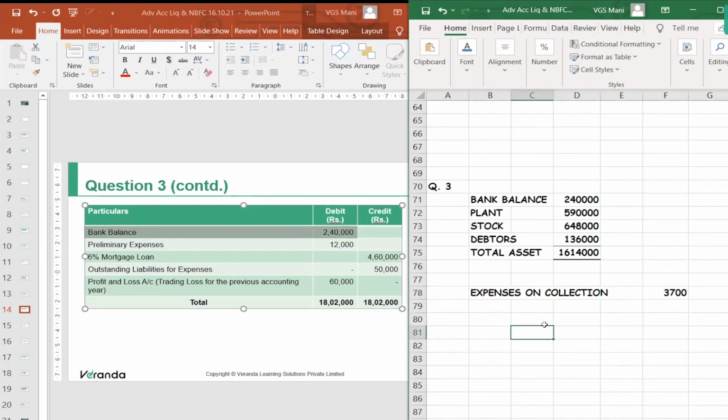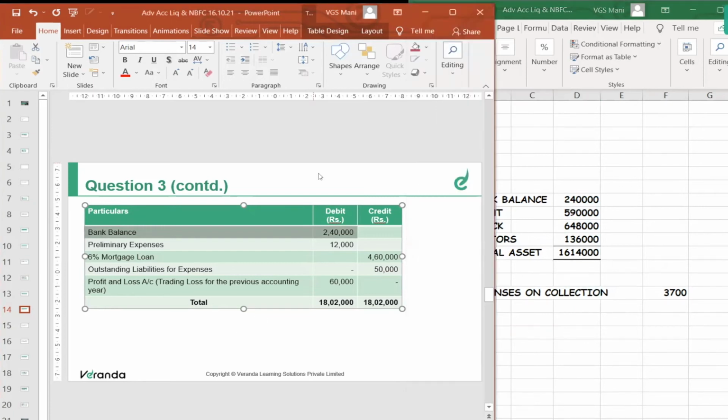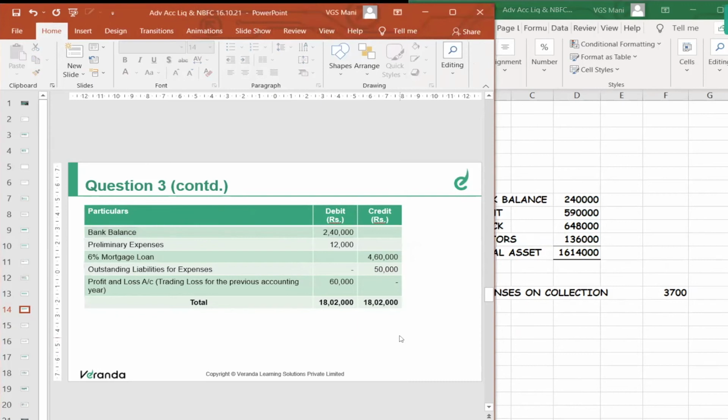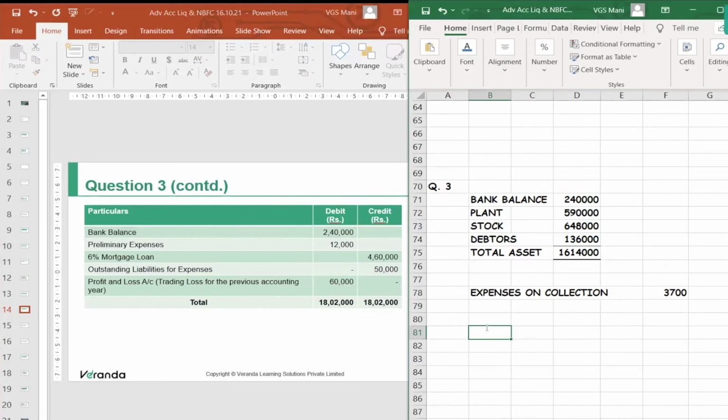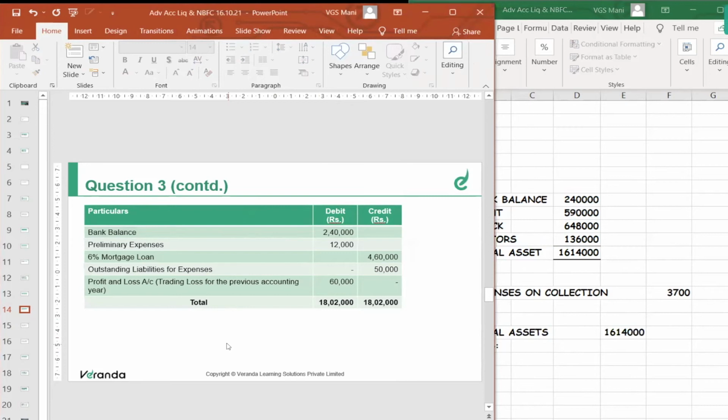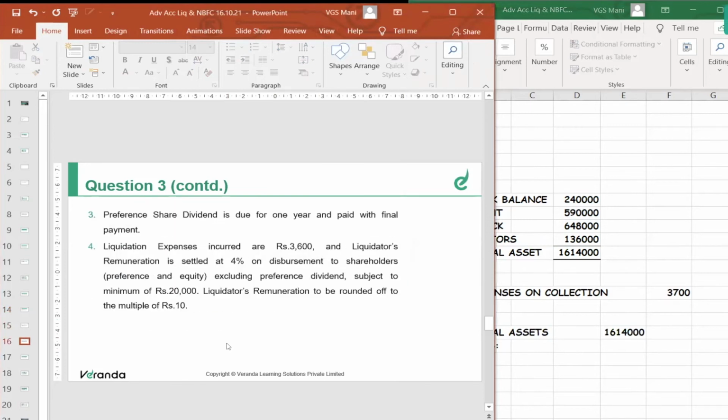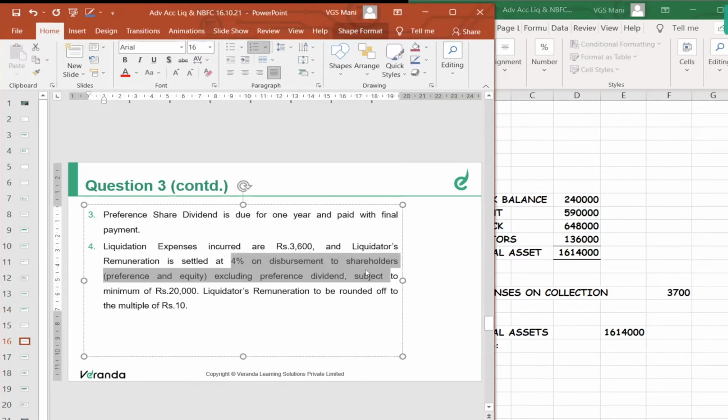Then liabilities one by one. So total assets 16,14,000, less legal expenses. There are no legal expenses. Liquidator remuneration 4% on payment to shareholders, which we can find like in question number 1, towards the end, not now.